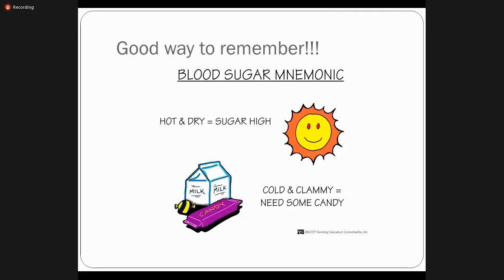So how can we treat this patient? A good way to remember, blood sugar mnemonic: hot and dry, sugar is high, and cold and clammy, needs some candy. So okay, this is one of the points. But clinically, if a patient is having hypoglycemia, how can we treat it? How can we restore that glucose level?